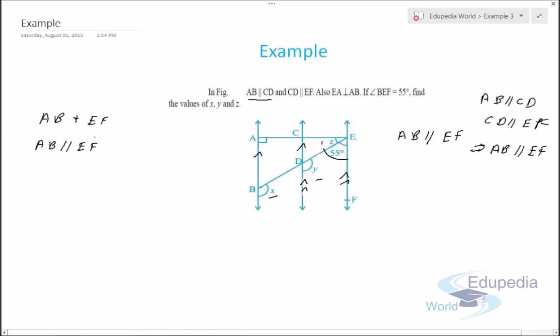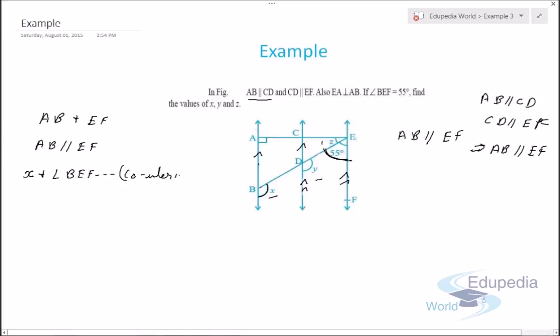Very easy concept. This means angle X and this angle 55 represent co-interior angles. Why? Because they are on the same side of a transversal and both are interior to the parallel lines AB and EF.